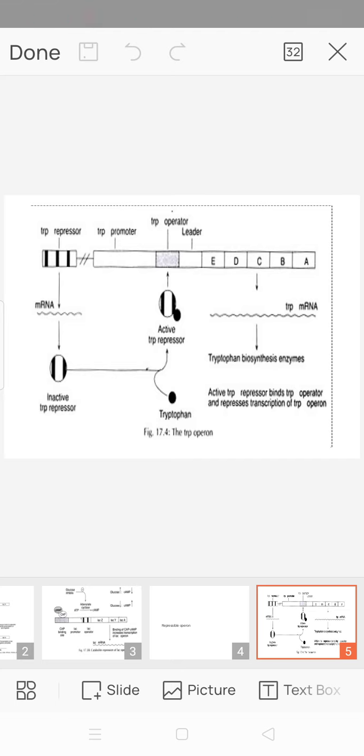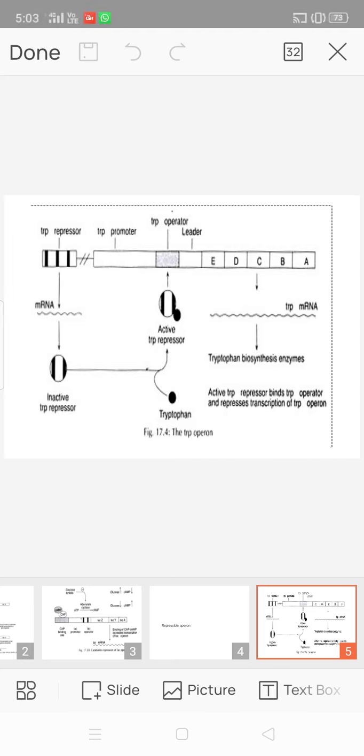tryptophan. The genes are expressed as a single mRNA transcribed from an upstream promoter. The promoter gene trpP is the promoter region, which is the binding site of RNA polymerase.